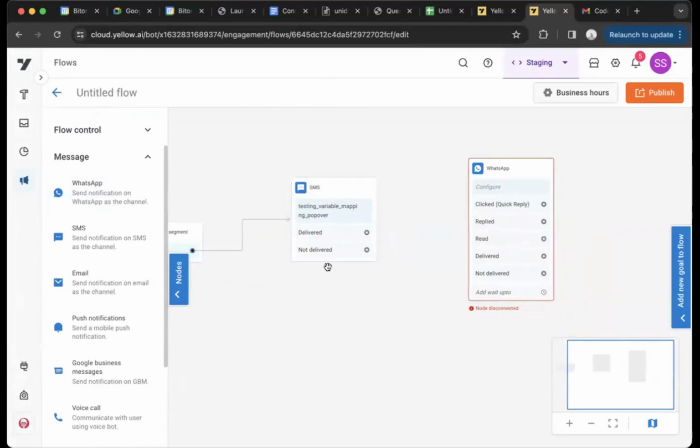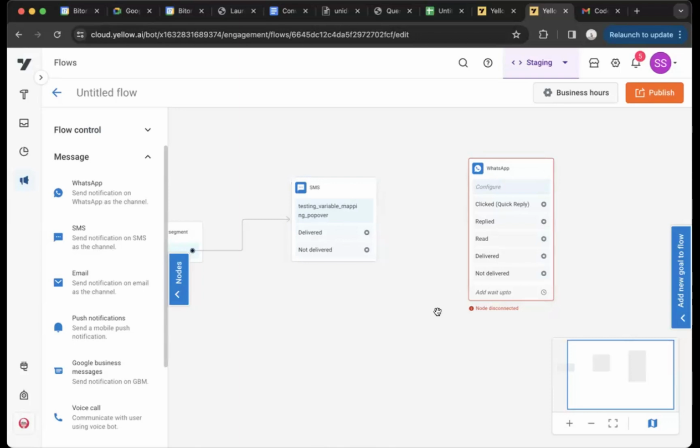So for SMS, you don't really know whether the SMS was read or not. You only have delivered or not delivered. So there is no real scope for any particular user to engage with your message, right? You send a message, the provider will tell us whether the message was delivered to the user or not, and on the basis of that, this count will get updated. That is not the case for WhatsApp.